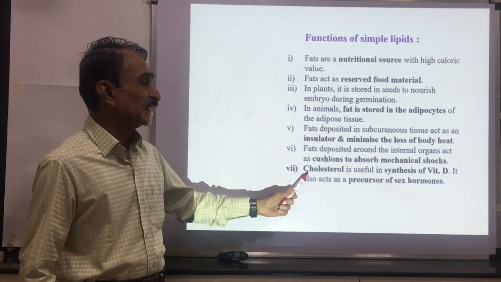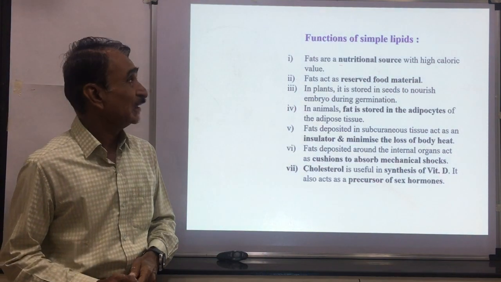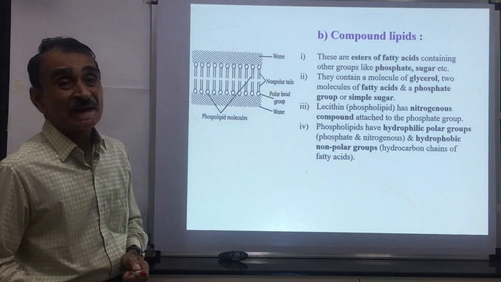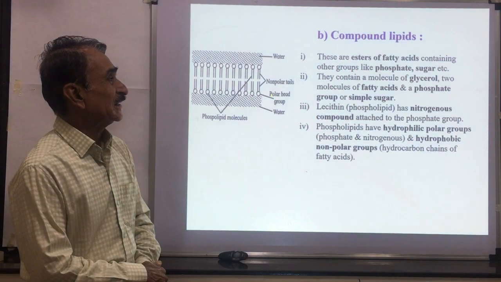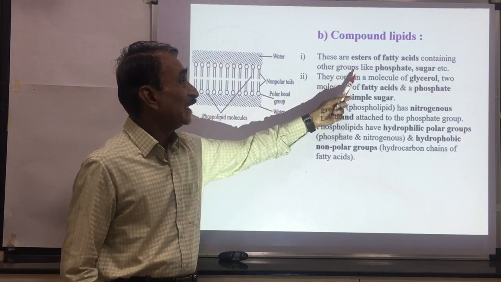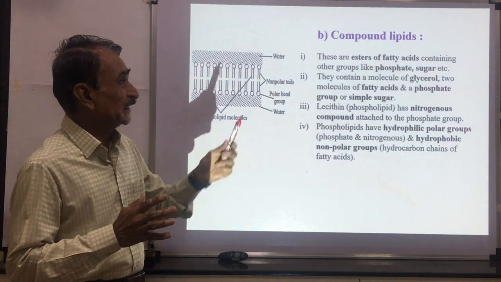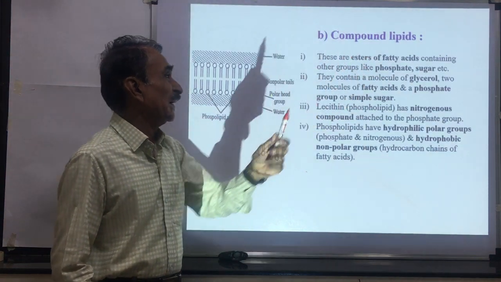Cholesterol is useful in the synthesis of vitamin D. It also acts as a precursor of sex hormones. So these are the different functions of simple lipids. Then compound lipids. Compound lipids are the esters of fatty acids containing other groups like phosphate and sugar. Here, in the compound lipids, there are additional groups, that is phosphate and sugar.